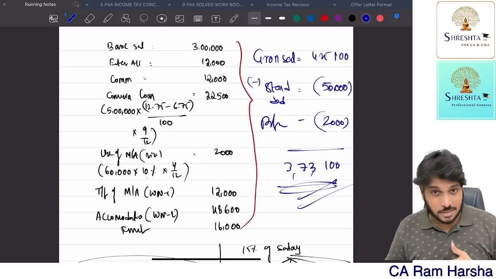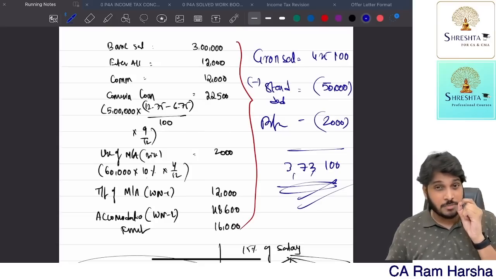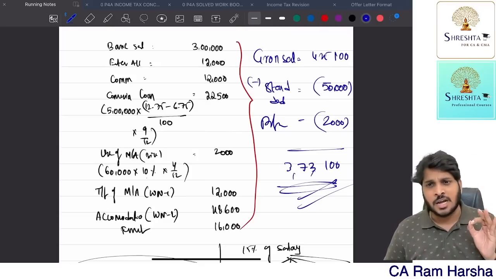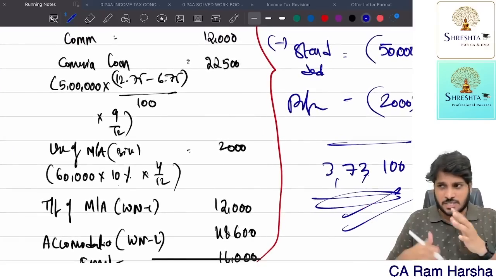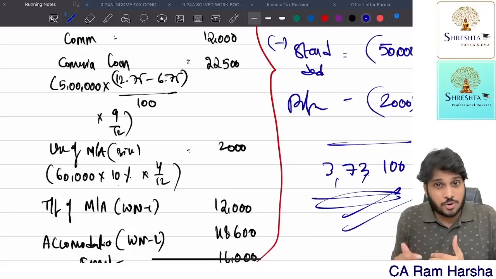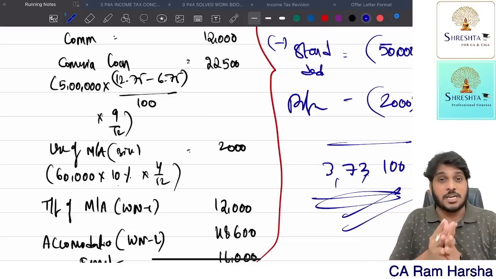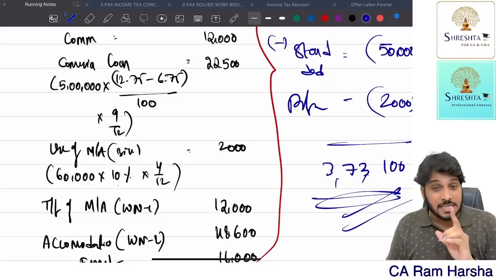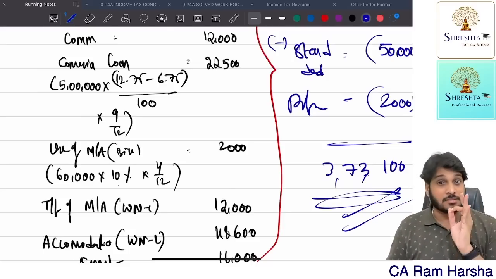Remember, in the May 23 attempt, the salary question itself was asked for 7 marks. The PGBP based total income problem was asked for 14 marks. Getting it? Many students straight away open the TDS chapter, a big chapter, and try to mug up that 7 marks portion. In the time you prepare TDS completely and perfectly, I can tell you, you can properly prepare 3 heads of income.